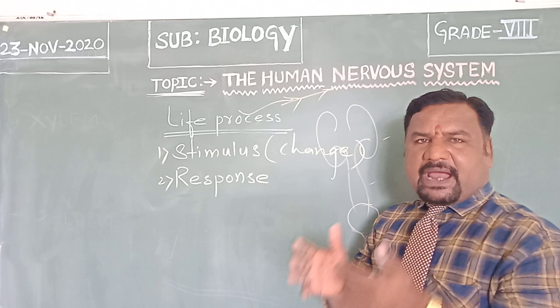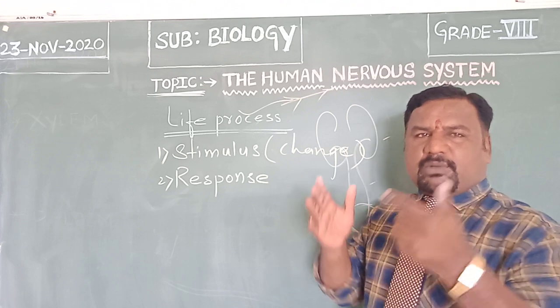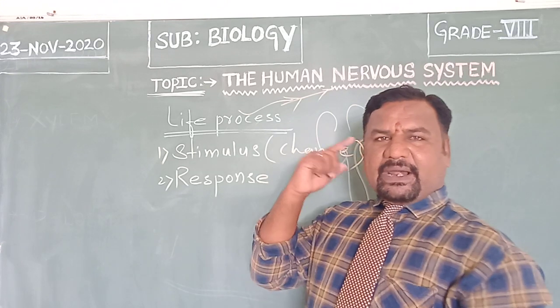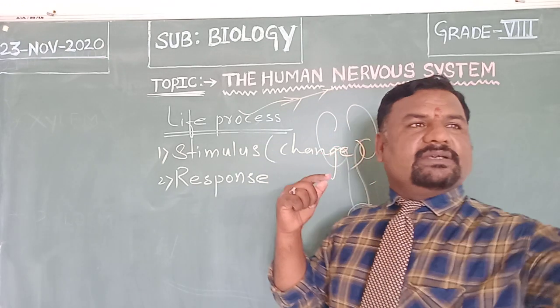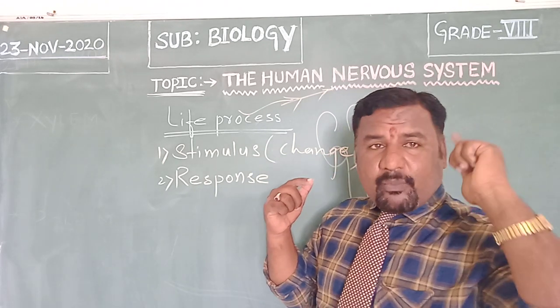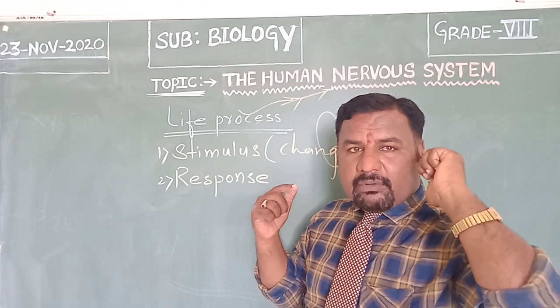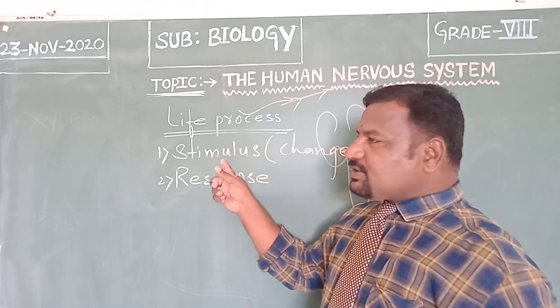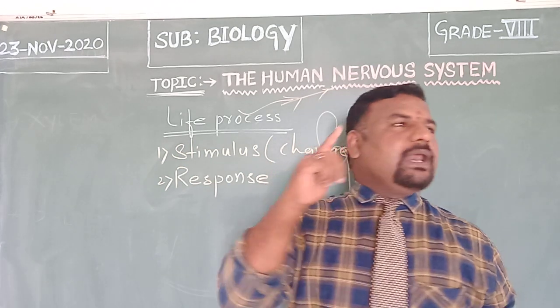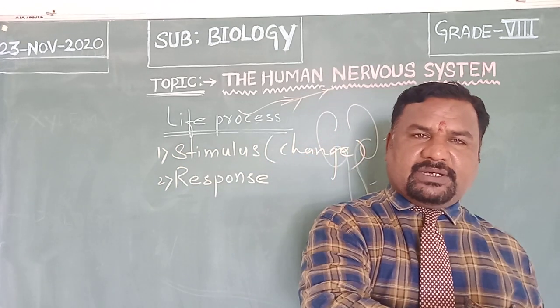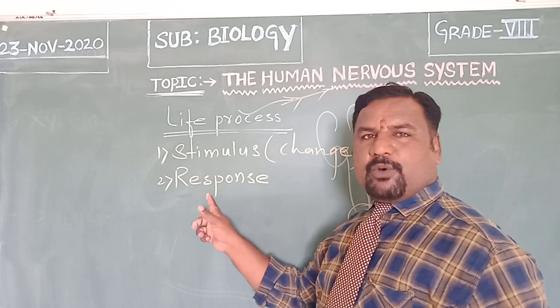Suppose a stimulus is applied on my body. Suppose somebody calls me. The moment I hear the sound, immediately I look at that, I turn. The moment I hear the sound, that is the stimulus. And after hearing the sound, when I look in that particular direction, that is what? Response.